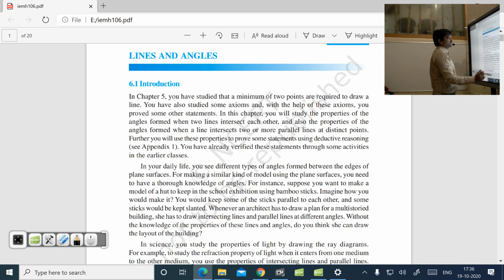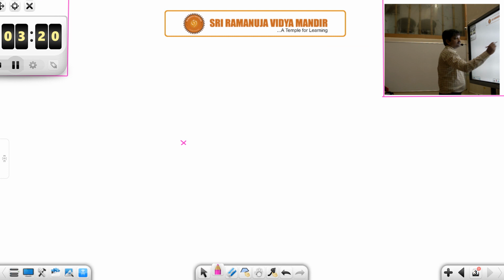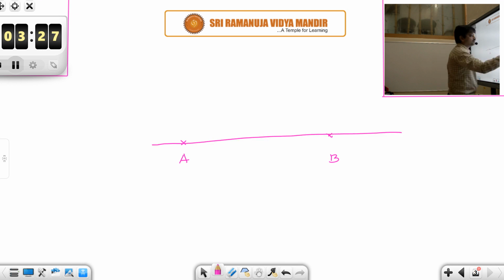In chapter 5, introduction to Euclid geometry, we studied that a minimum of 2 points are required to draw a straight line, isn't it? Suppose you are given 2 points A and B, you can draw a straight line joining these two. In fact, if you are given 2 different points, there exists only a unique line.